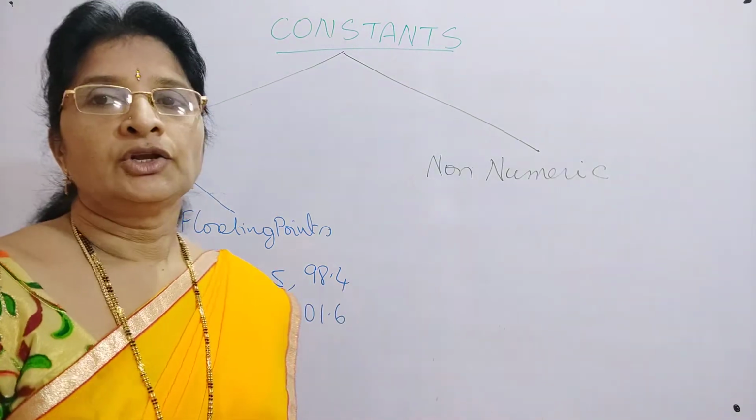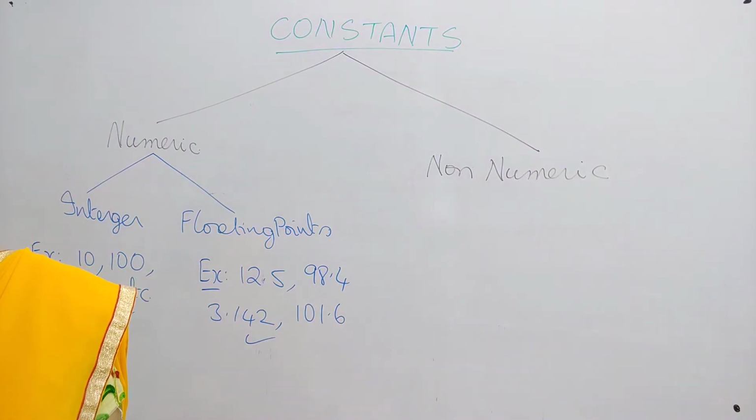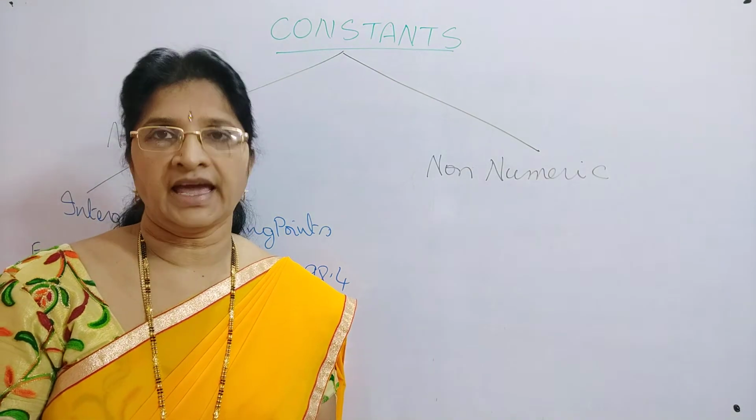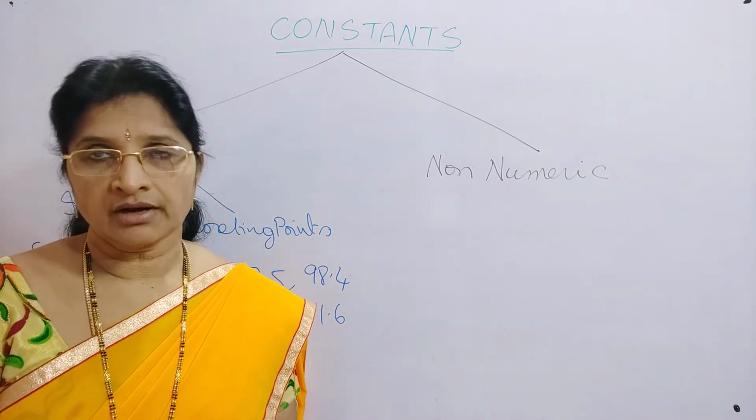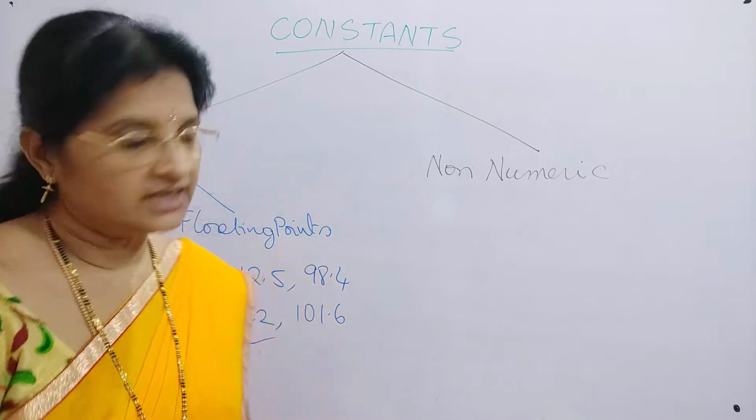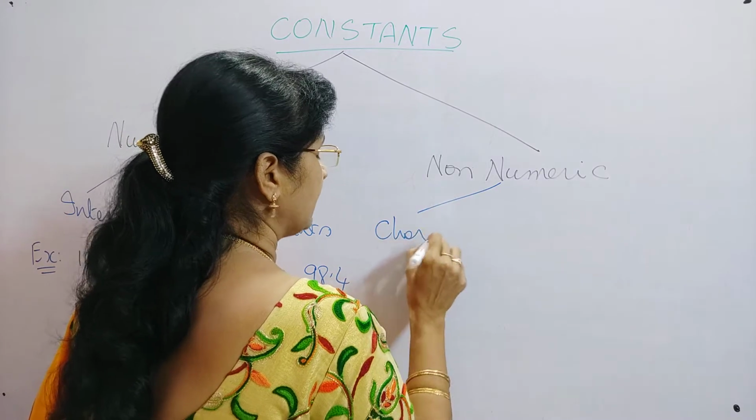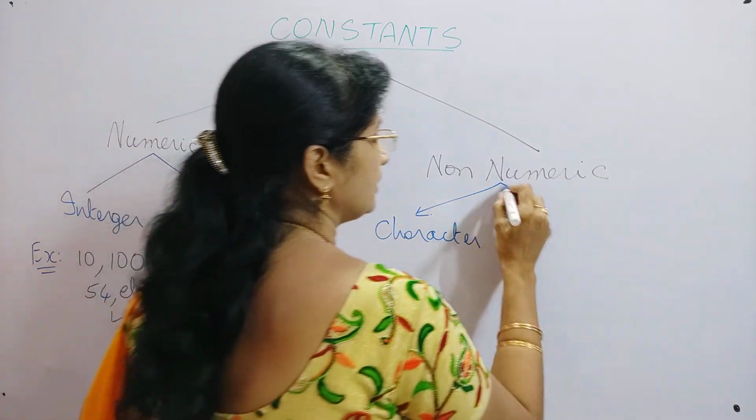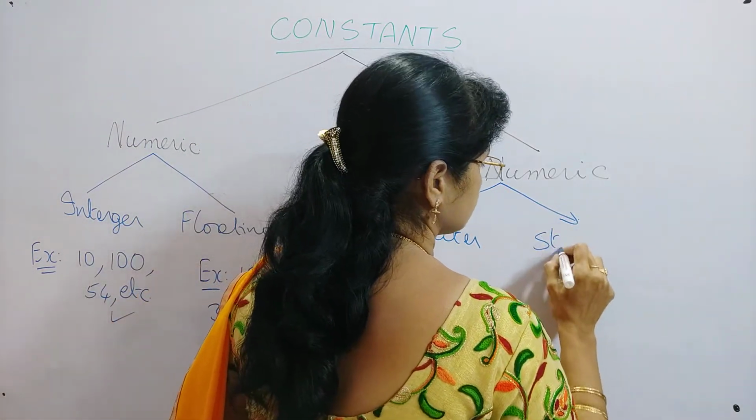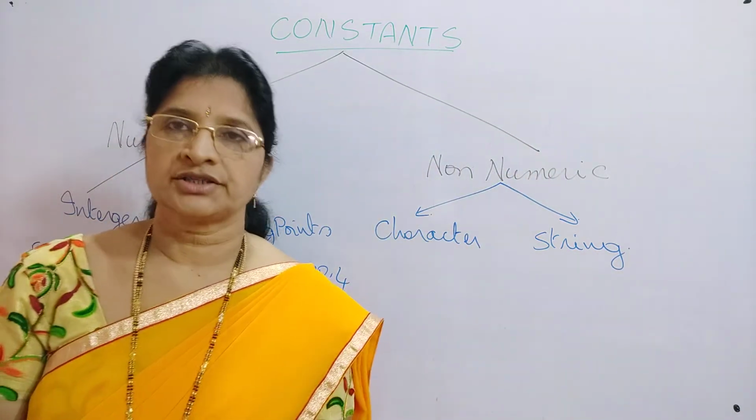And the next one is non-numeric. Whenever we say non-numeric, these constants are related to non-numbers, which means they are related to characters, the different characters that are used in our language. Here again, we have two types: character constants and string constants.